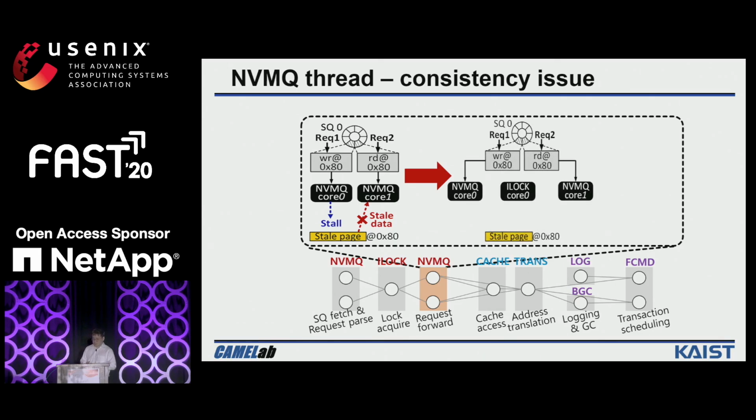Let's use the same example. NVMQ0 will first get the lock from the ILOCK before it can access the underlying NAND flash. And then NVMQ1 wants to process the request too, but it first needs to check if the target page has been locked or not. Because the target page has been locked by NVMQ0, NVMQ1 has to wait until the ILOCK releases the target page. So in the next step, NVMQ0 will update the new page and release the page lock, and then NVMQ1 can start to access the new page from the underlying NAND flash. By doing this, we can guarantee there are no data consistency issues.